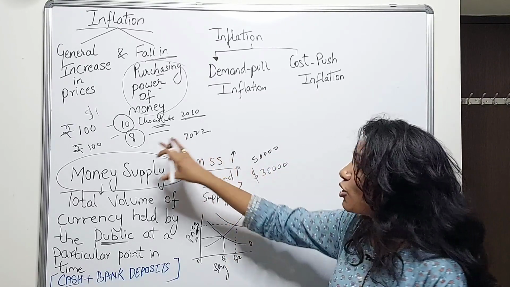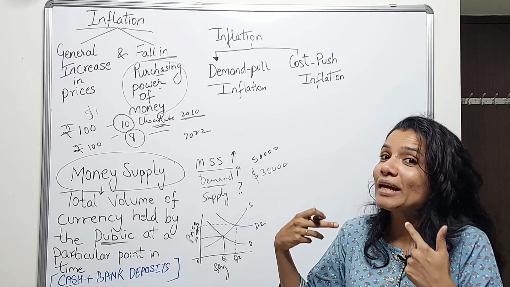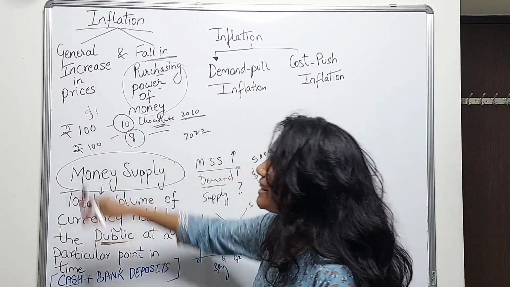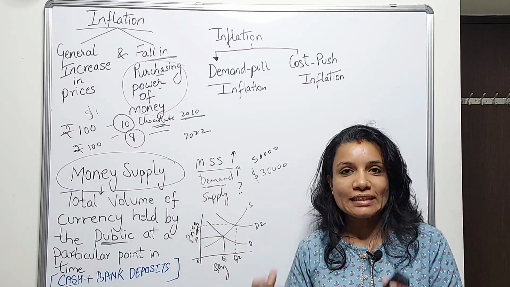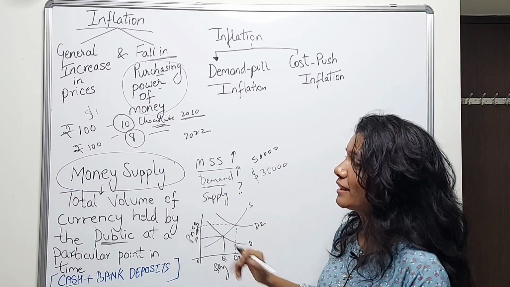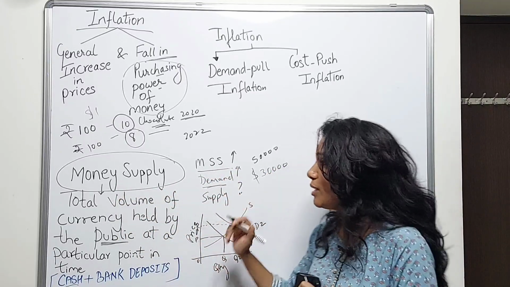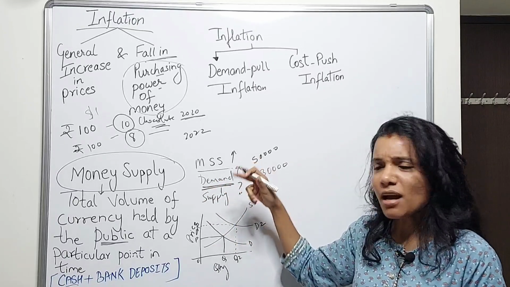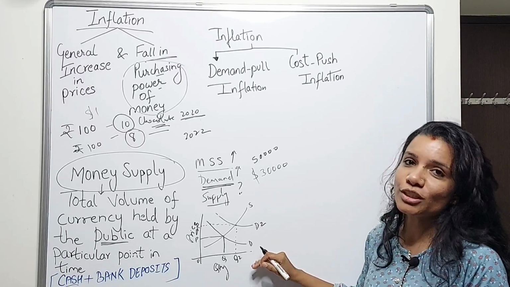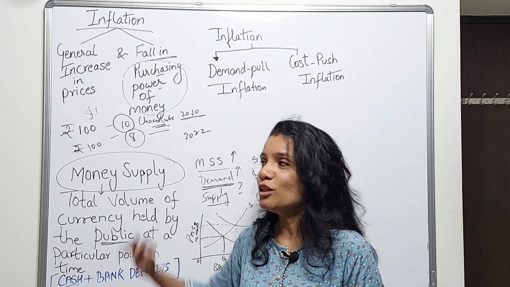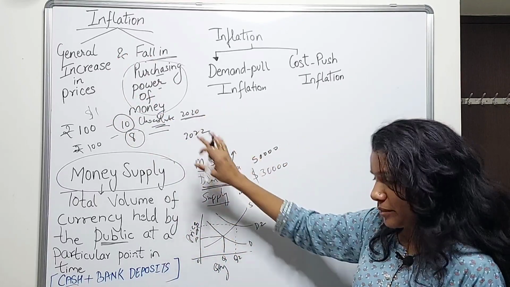Similarly, if the supply of chocolates cannot be increased in the short term, what will happen? Shortage of supply means the chocolates will become expensive. So this will result in a rise or increase in the prices, which means the purchasing power of money has fallen. So this is the connection with money supply. When money supply increases, and if it is not controlled, what will happen? The demand will go on rising and supply will take some time to catch up. It cannot be increased immediately, as a result of which the prices of all the goods and services will shoot up, leading to inflation. Now, what is the problem?